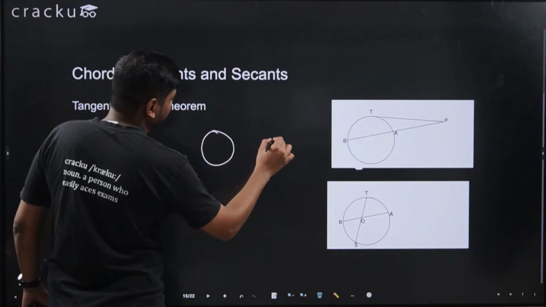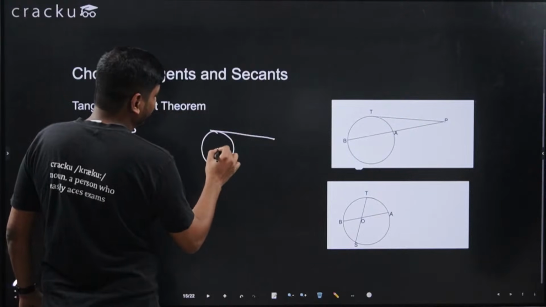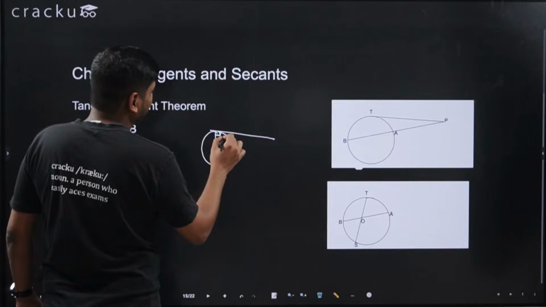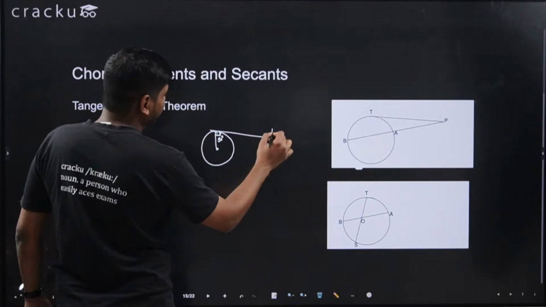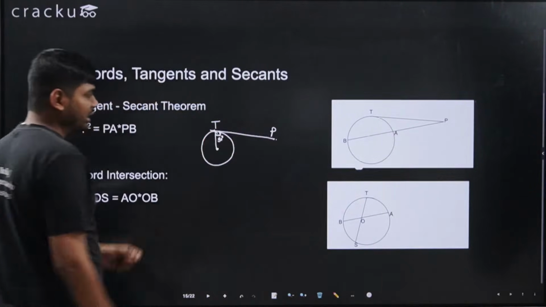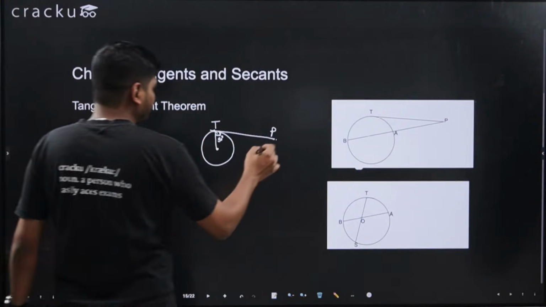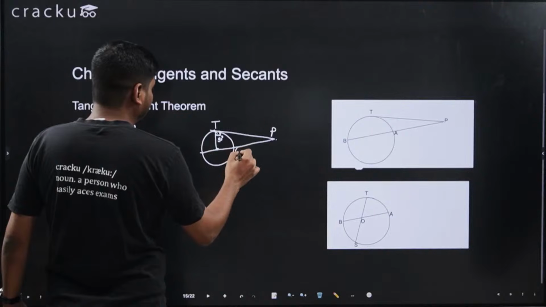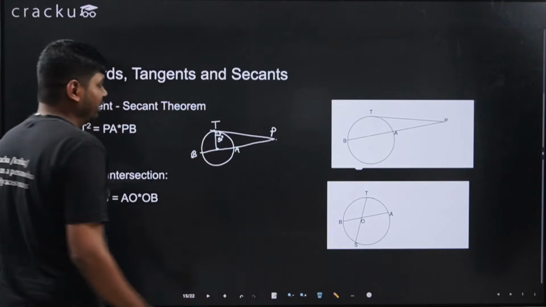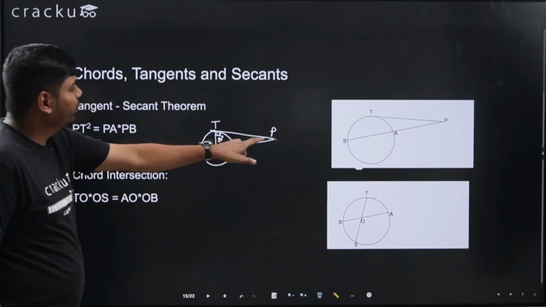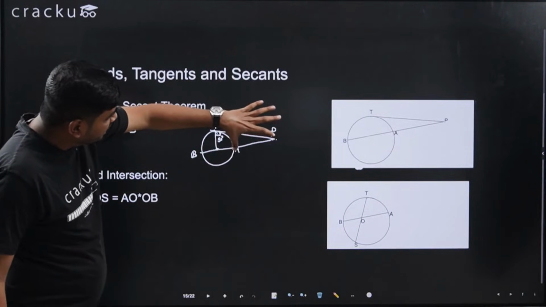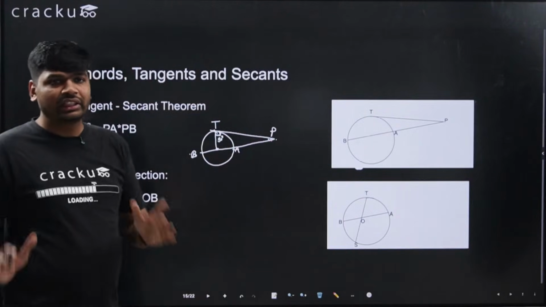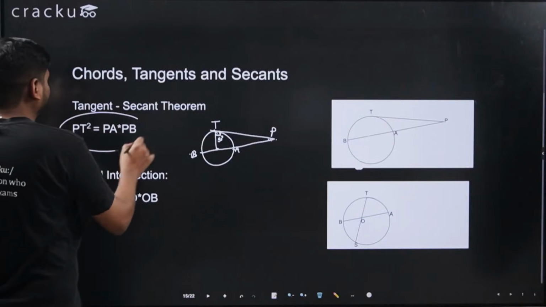If this is the circle, this is the tangent. If you draw this, this is 90 degrees, this is 90 degrees, this is the tangent. Tangent is touching the circle at one point. So if I draw another line which is passing through the center, and this side is A, this side is B, then PA into PB will be equal to PT square. This is the secant and tangent formula.